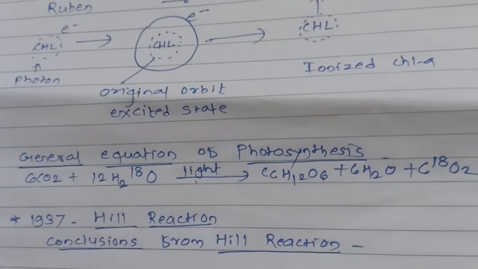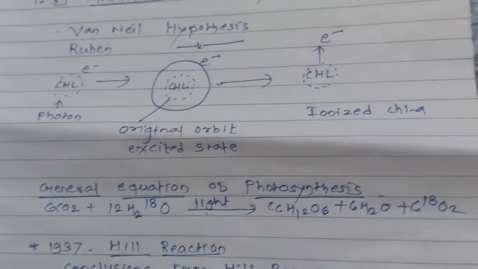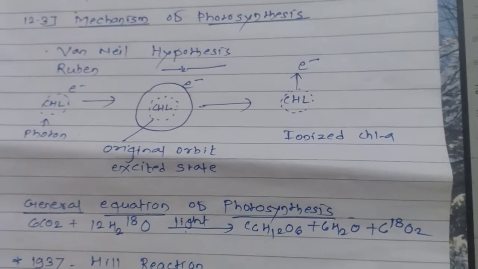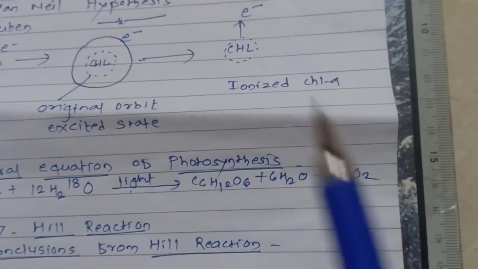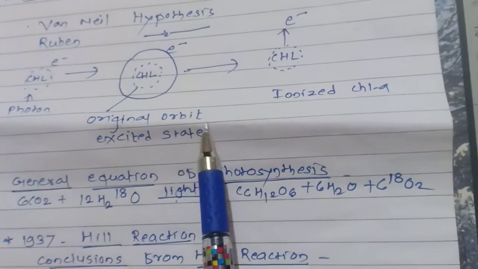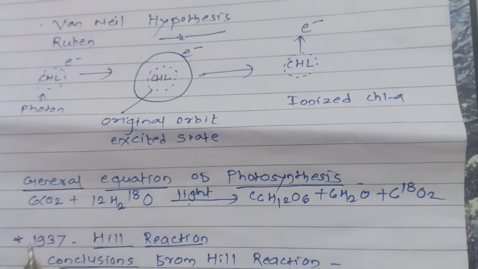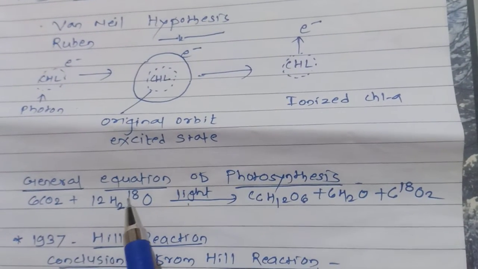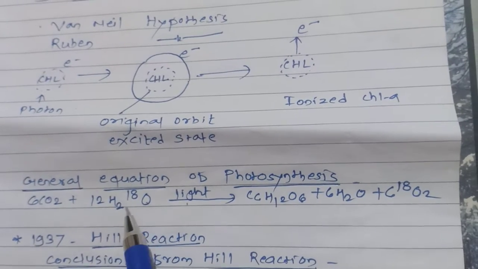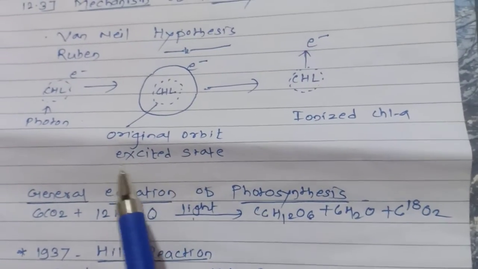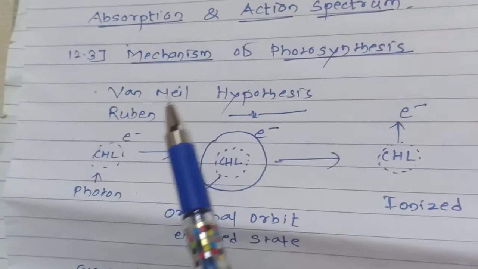After that came Ruben. Ruben was the scientist who confirmed this with chlorella. He used water labeled with heavy oxygen, H2 18O, that is heavy oxygen, H2 18O. Okay, so look here, this is the in-depth mechanism of photosynthesis.